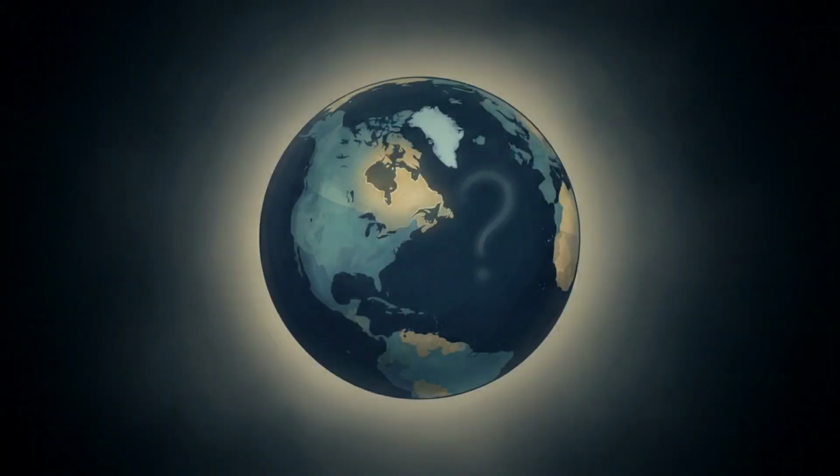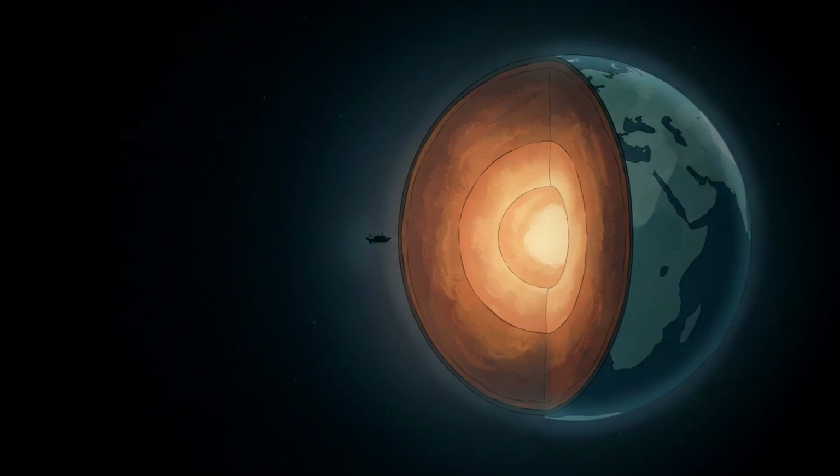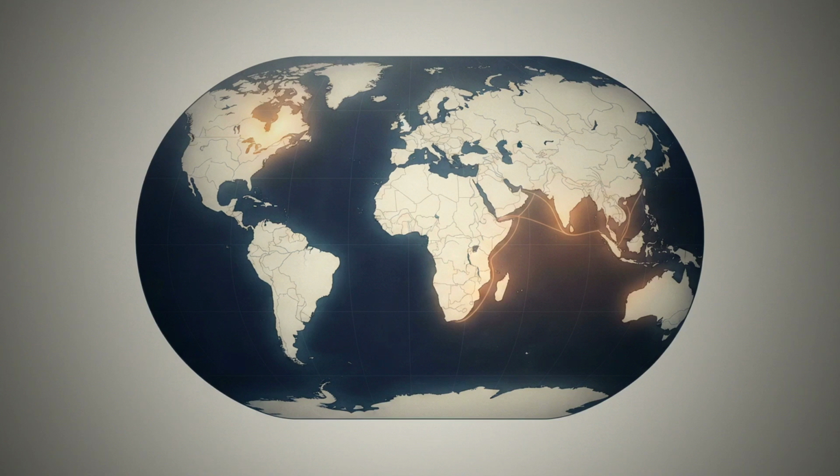So why is gravity weaker in certain spots? The answer lies deep within Earth. We'll explore the most dramatic anomalies, from Hudson Bay to a giant dent in the Indian Ocean.